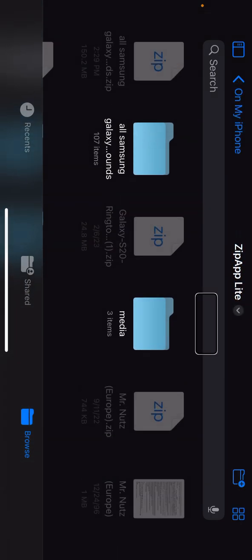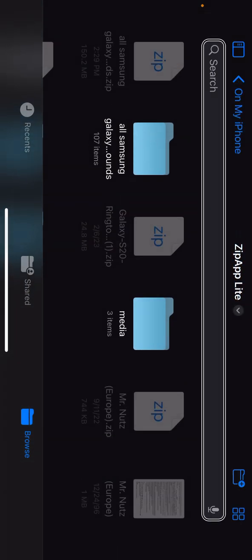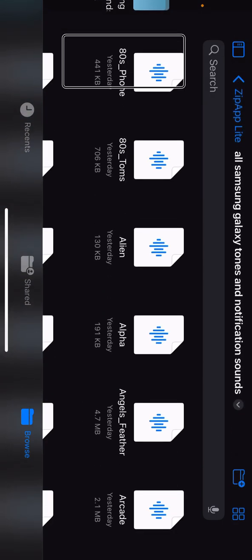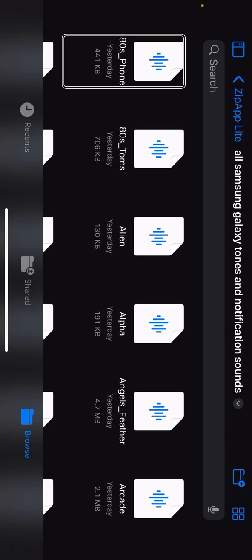And by the way, I will teach you guys how to archive and unarchive files using Zip App Lite. That's going to be a different video. I made a new folder in Zip App on my iPhone called all Samsung Galaxy tones and notification sounds. The ringtone we're going to use in this demonstration is Pluto from the S20.